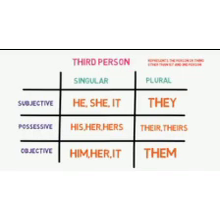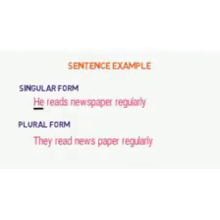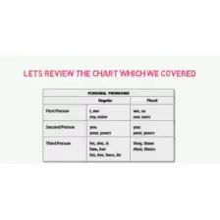Now let's know about third person singular and plural. Third person singular subjective case would be he, she, it. Now see some examples. Singular form, he reads newspaper daily. Plural, they read newspaper daily. So he is used for one person in singular form and they for many in plural.